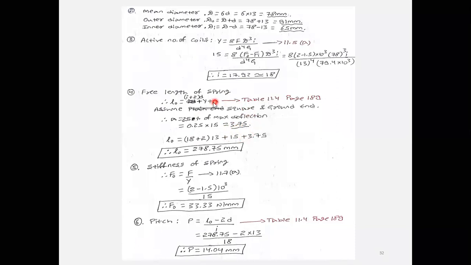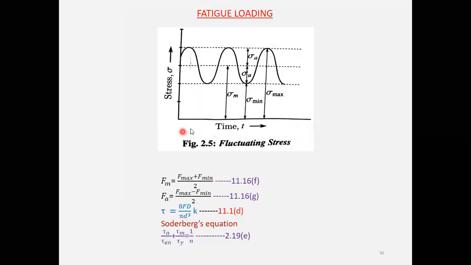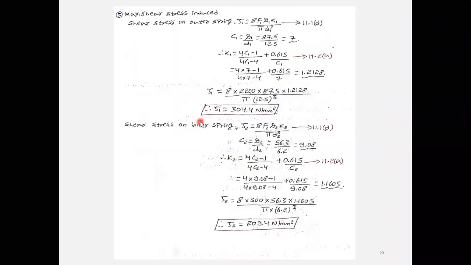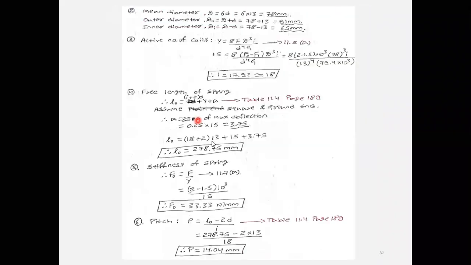Substitute that in this equation. Y is 15, A is 3.75, diameter is 13. The i value is 18. Don't take i dash. i dash is the total number of coils, whereas i is the active number of coils. You have to substitute the active number of coils. From this, you will get the free length of the spring. Once you get the free length of the spring, next is the stiffness of the spring.